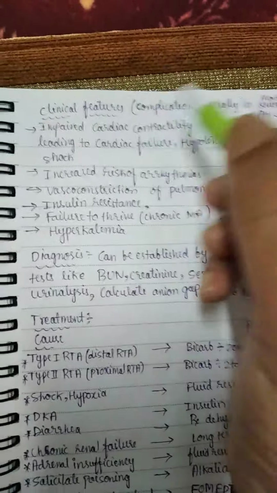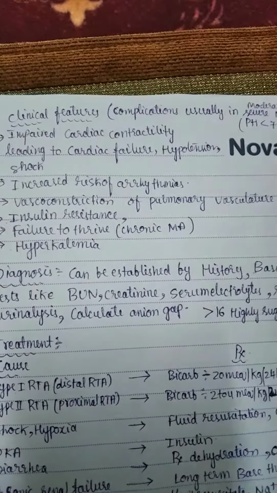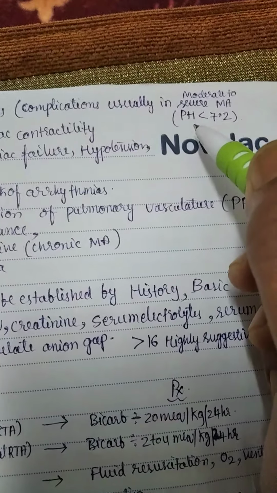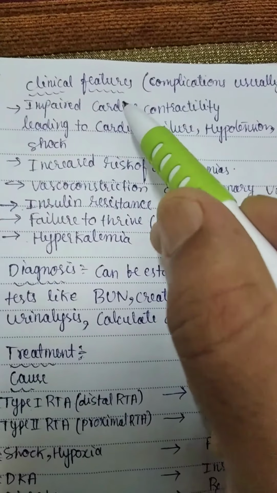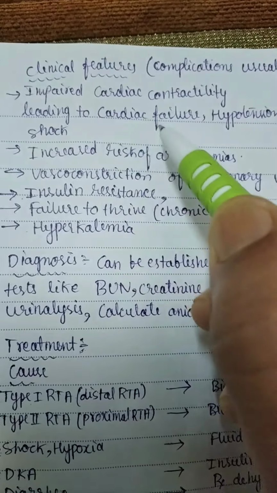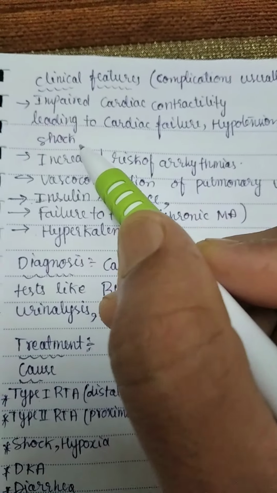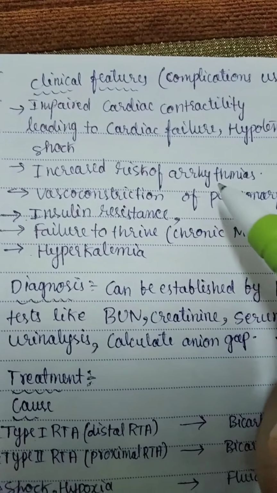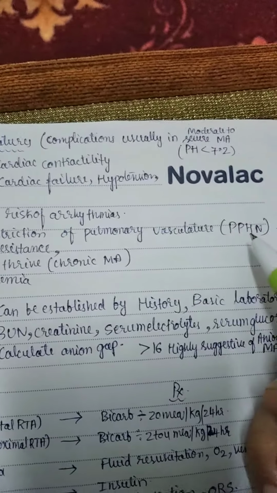Next we will come to clinical features. Clinical features, that is complications, are usually seen in moderate to severe metabolic acidosis, that is pH less than 7.2. What are the complications? Impaired cardiac contractility leading to cardiac failure, hypotension and shock. Increased risk of arrhythmias, vasoconstriction of pulmonary vasculature leading to PPHN, persistent pulmonary hypertension of the newborn.